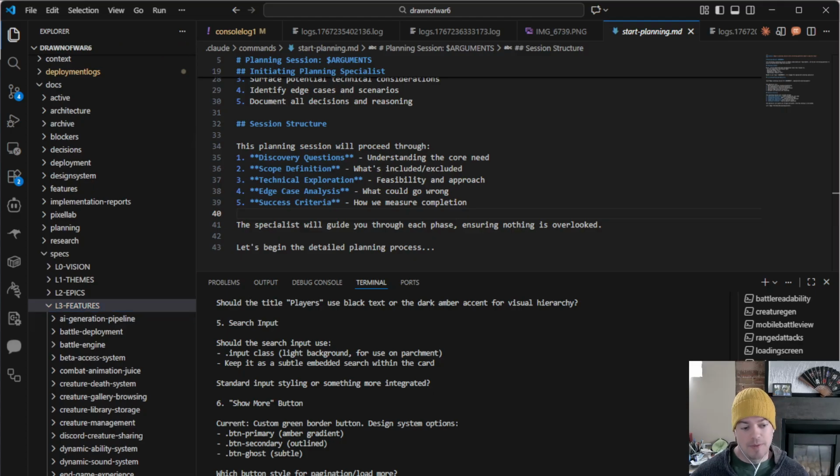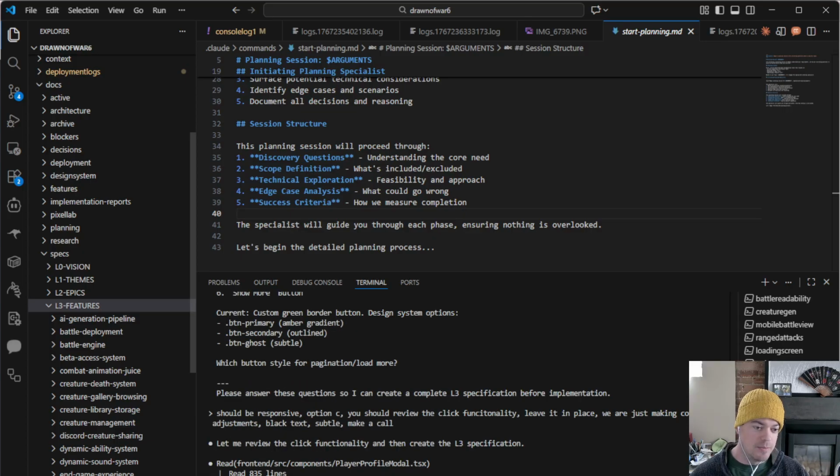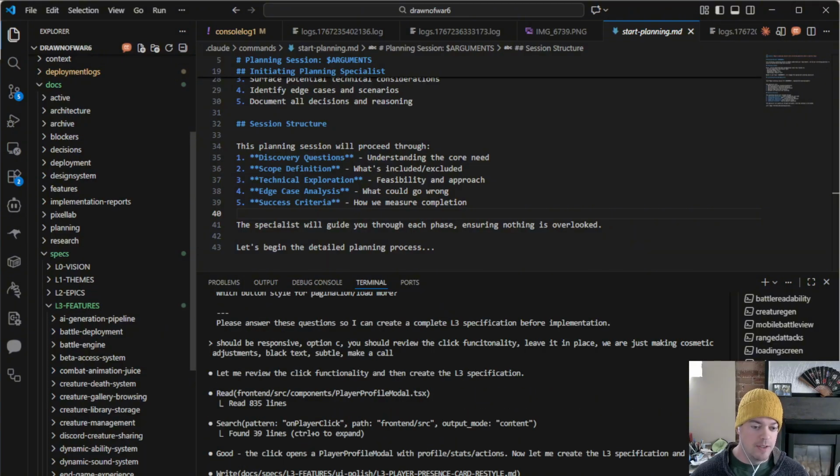And so it's going to work for a good amount of time now. I don't think this will take too long. It's just a front-end UI component update. So it just wrote a doc, this UI polish update, player presence card. So all good with that.